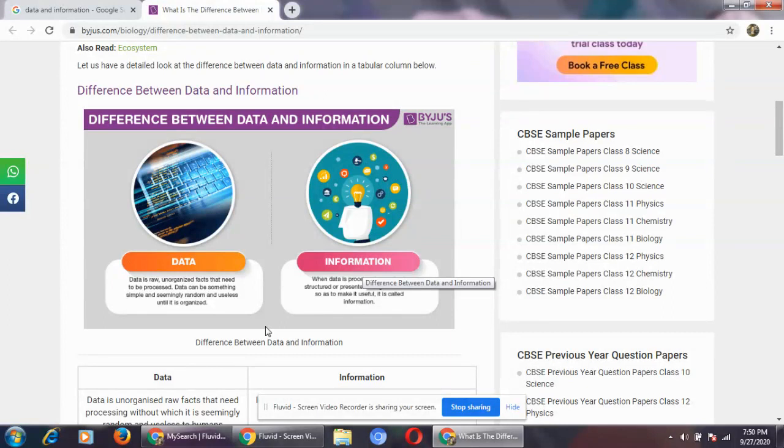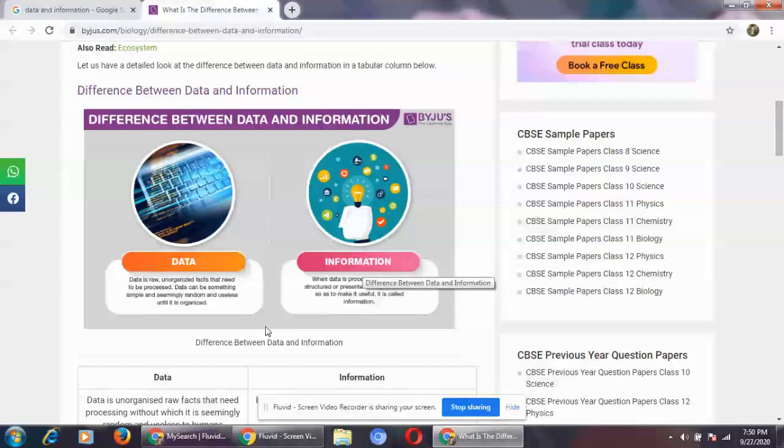Let me give you an example. If I say 2 plus 2, what is 2 plus 2? 2 plus 2 is data because it does not carry any meaning. But if I say 2 plus 2 equals 4, that becomes complete information.